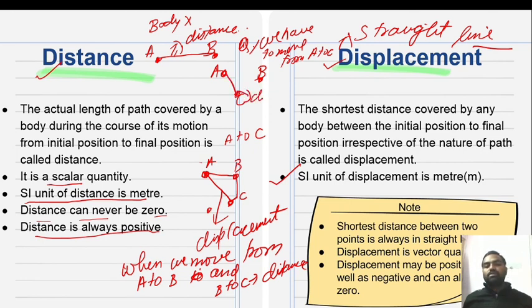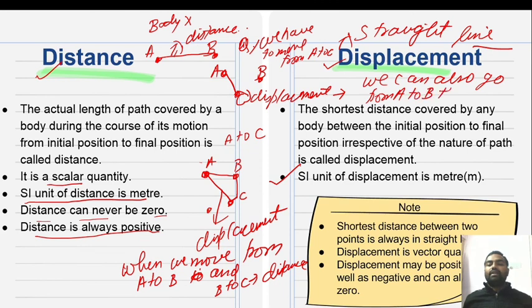This is called displacement, the shortest distance, and our concept is clear that it follows a straight line. We can also go from A to B, then B to C. This is called distance.